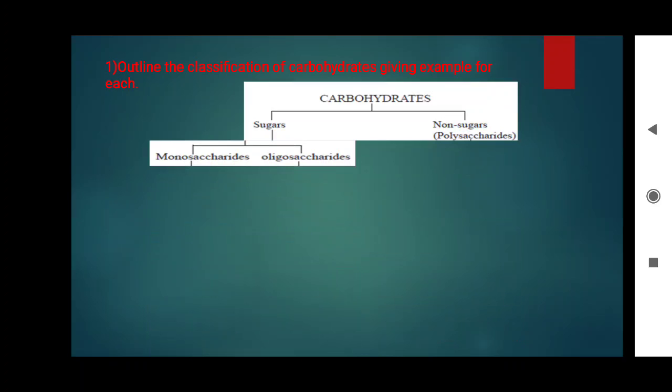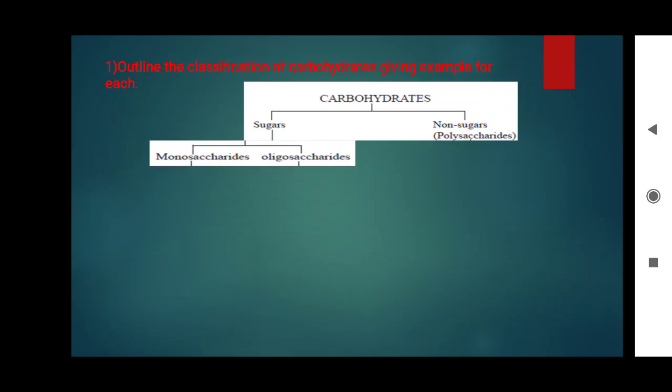Sugar is divided into two groups. One is monosaccharides, another one is oligosaccharides. Monosaccharides are polyhydroxyaldehydes or polyhydroxyketones, which cannot be hydrolyzed into simple sugars. Then oligosaccharides are sugars that yield 2 to 10 monosaccharide molecules on hydrolysis.